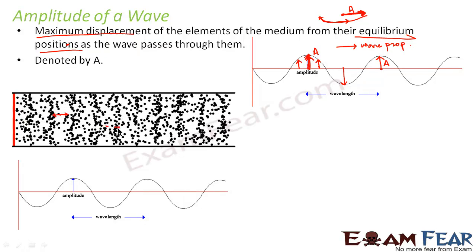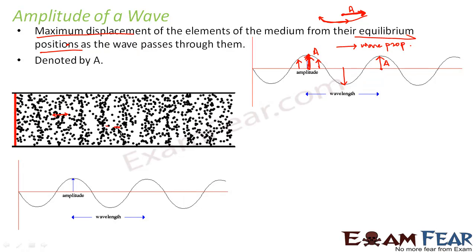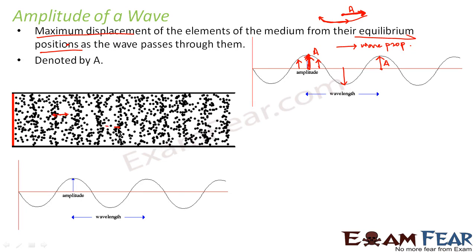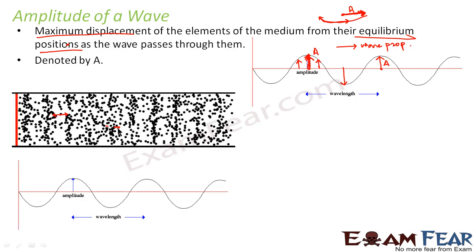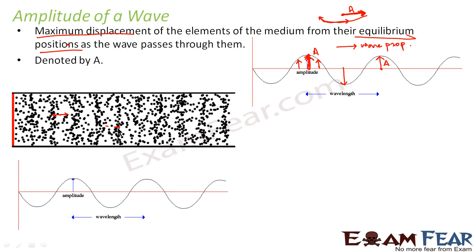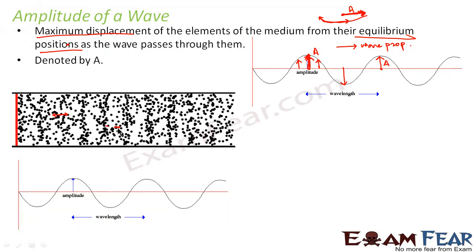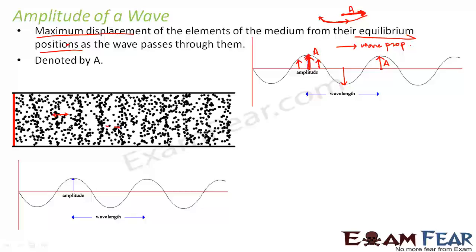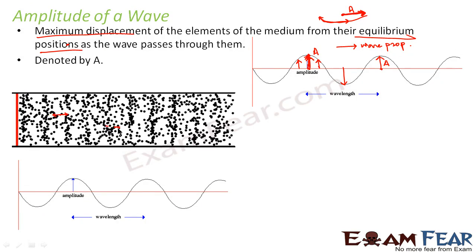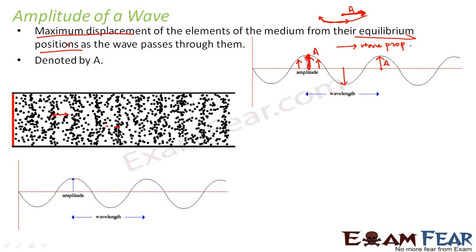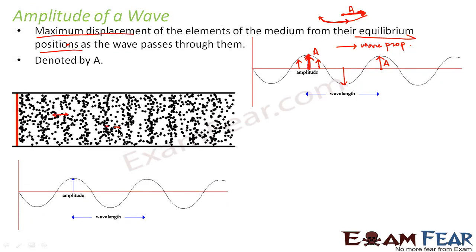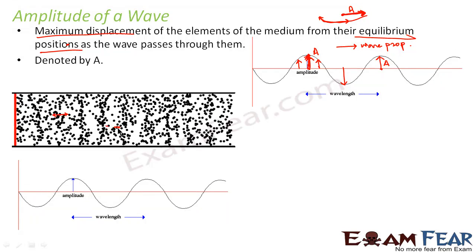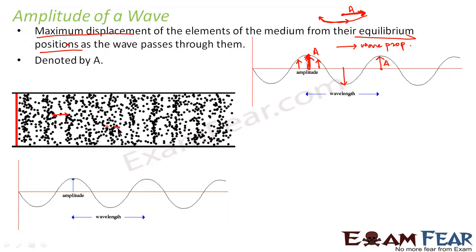When you consider the region of compression, the molecules or the particles do not get enough space to move or to oscillate. So in the compressed region, the particles do not oscillate much. The displacement of the particle when it passes across the compressed region is not the maximum displacement. Compared to that, when the particle is crossing the rarefaction region, that time the particle oscillates to maximum displacement. So what happens is,